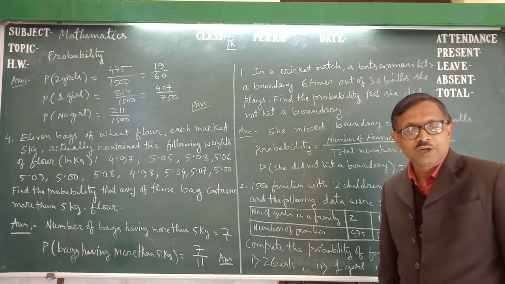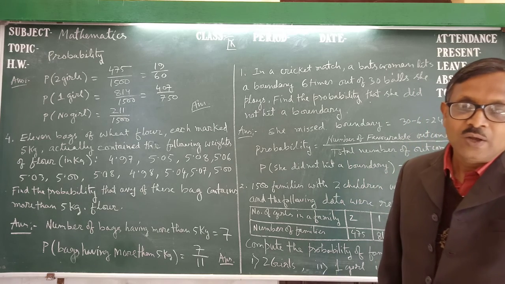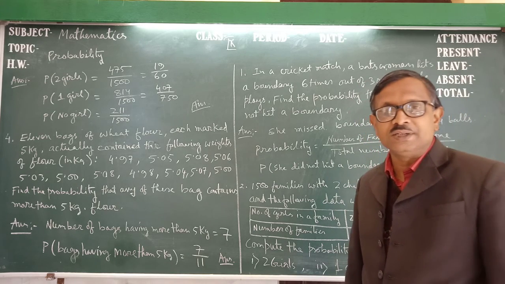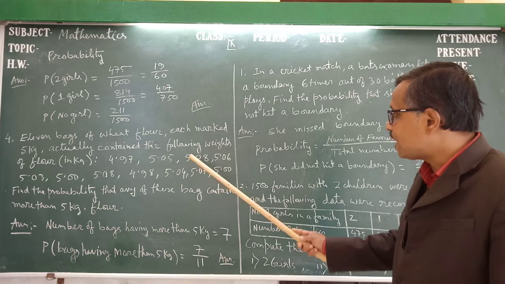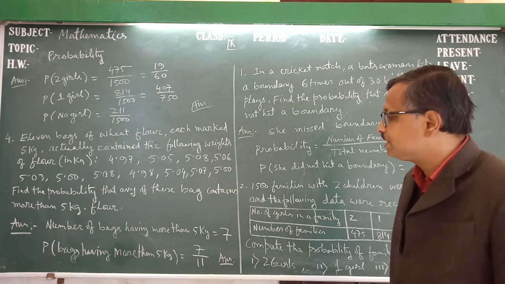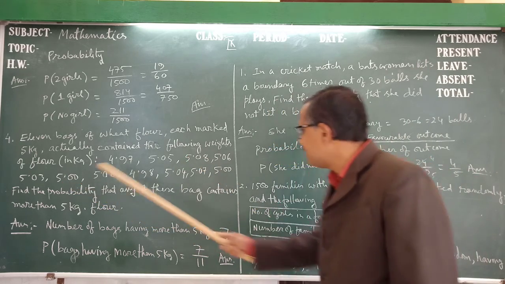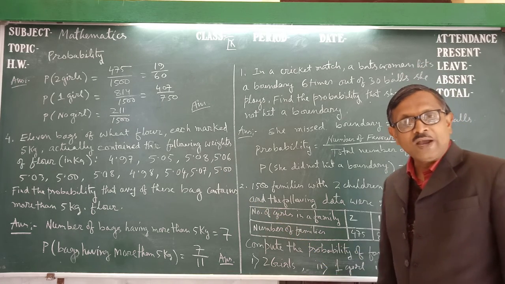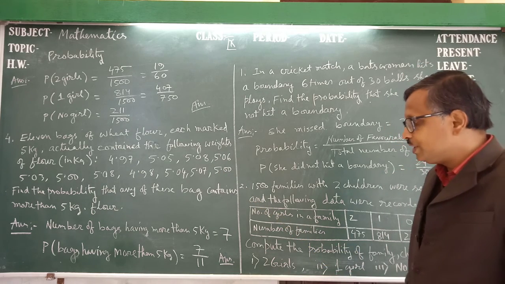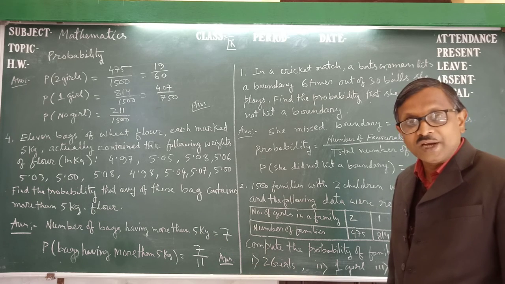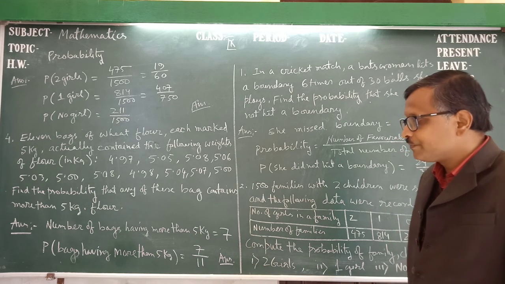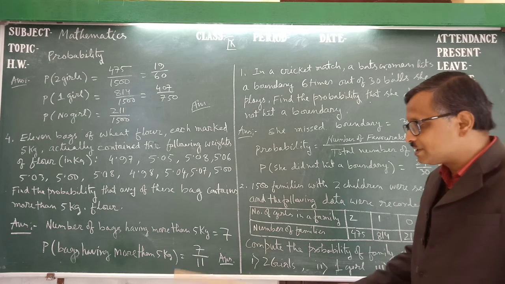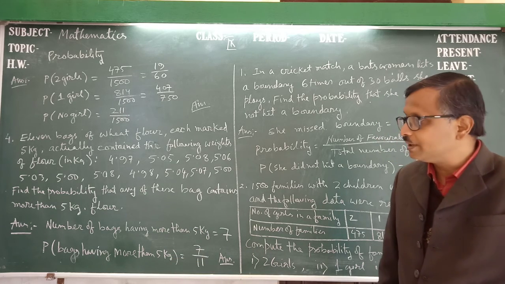Then how many bags are exactly 5 kg? Again we count how many bags are exactly 5 kg. We get 5 and 5. 2 bags are exactly 5 kg. That means the probability of exactly 5 kg will be 2 upon 11.